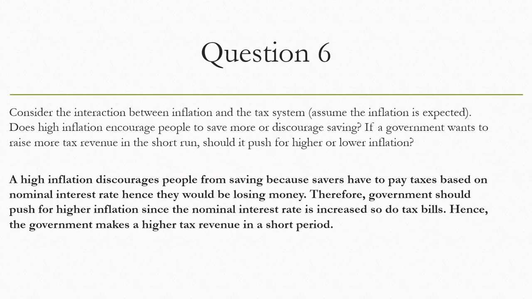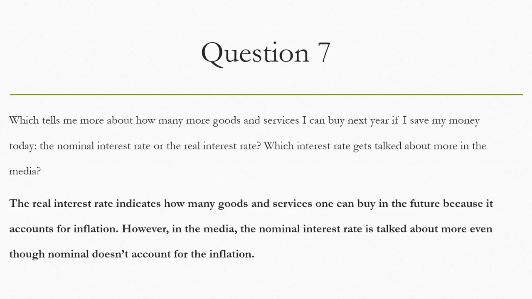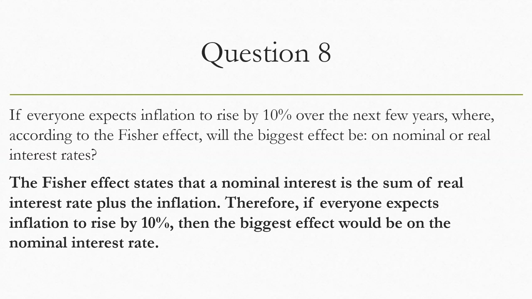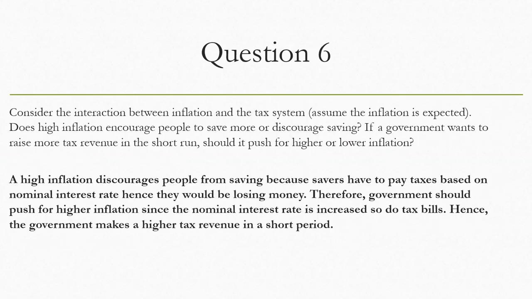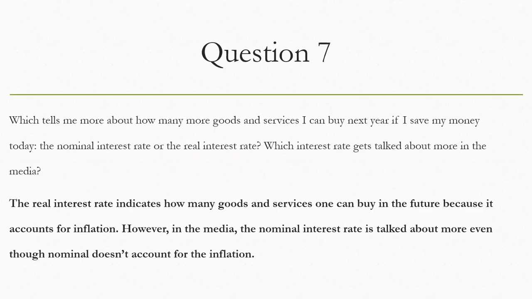Question 6. So a higher inflation would discourage people from saving. This is because savers have to pay taxes based on the nominal interest rate, so the interest rate would be higher for them, and they would be losing money as a result of doing that. In order for the government to raise higher tax revenue in the short run, it should push a higher inflation rate because this would increase the taxes for people. Therefore, the government would make more money.